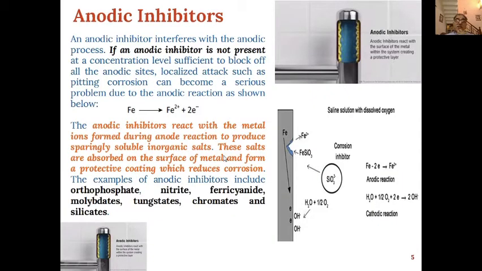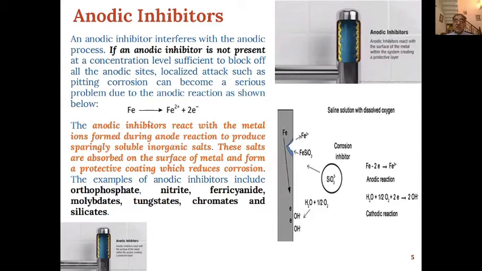The first is anodic inhibitors. An anodic inhibitor interferes with the anodic process. We know that when corrosion is taking place, the metal changes into Fe2+ ions and two electrons are formed. The anodic inhibitors will react with the metal ions formed during the anode reaction to produce sparingly soluble inorganic salts.